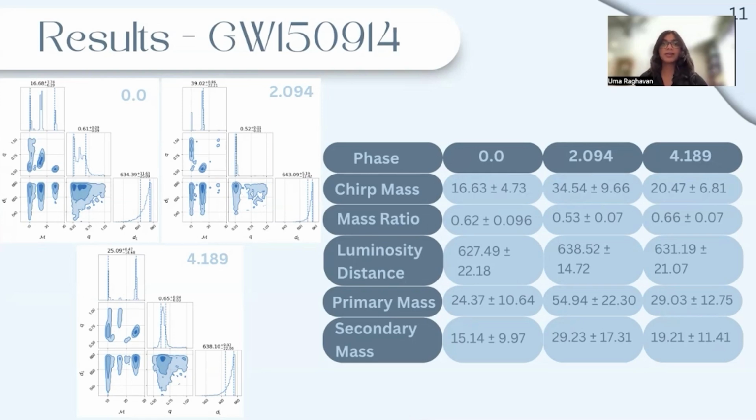Since I tied those parameters down to a single number, the relationship between the parameters caused the values of the chirp mass, mass ratio, and luminosity distance to be skewed. This is exemplified by the use of the phase parameter. By only changing the phase parameter, we can see the sizable effect it has on the outcome.